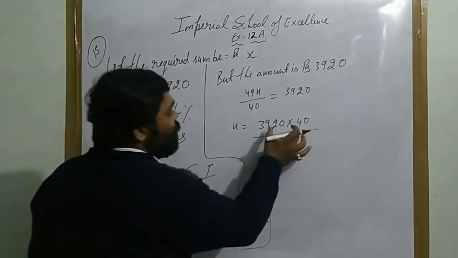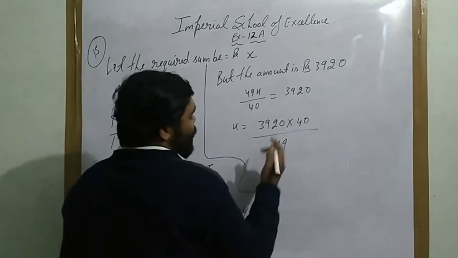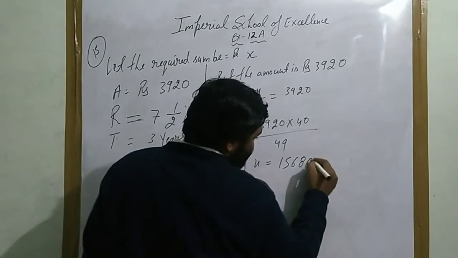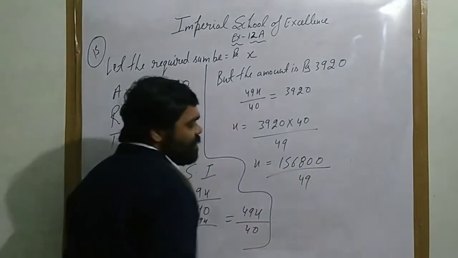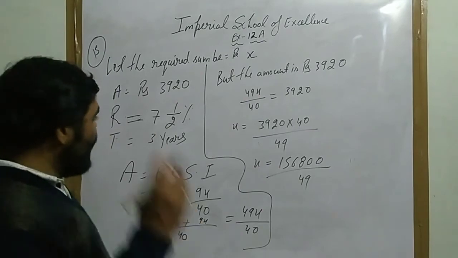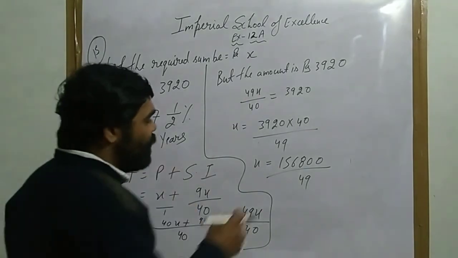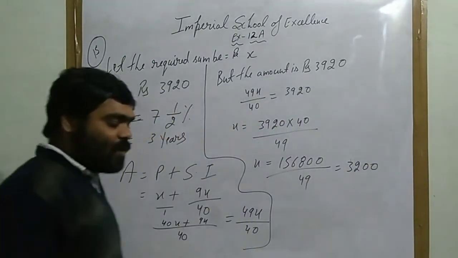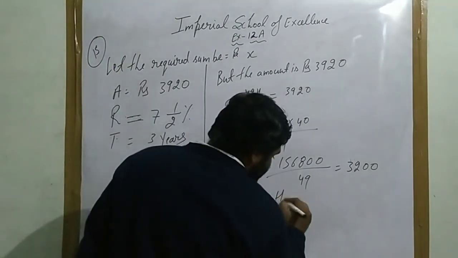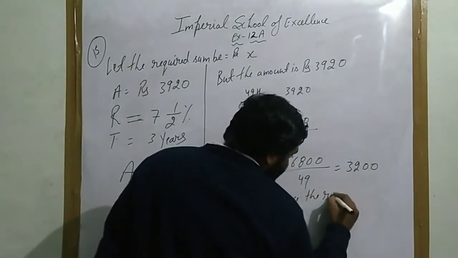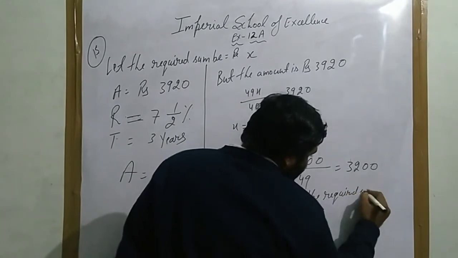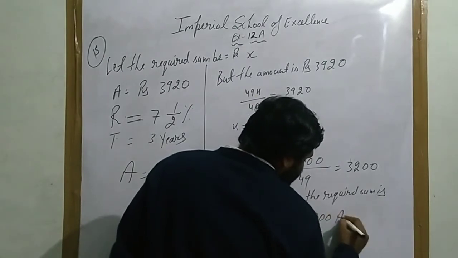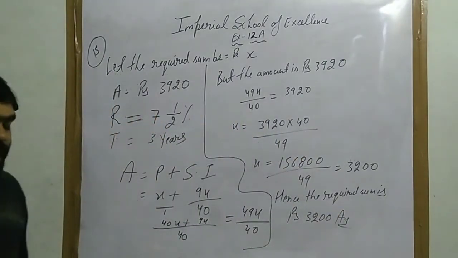When you multiply 3,920 by 40, x equals 1,56,800 upon 49. When you solve this, your answer will be 3,200. So hence the required sum is rupees 3,200. This is your answer to question number 15.